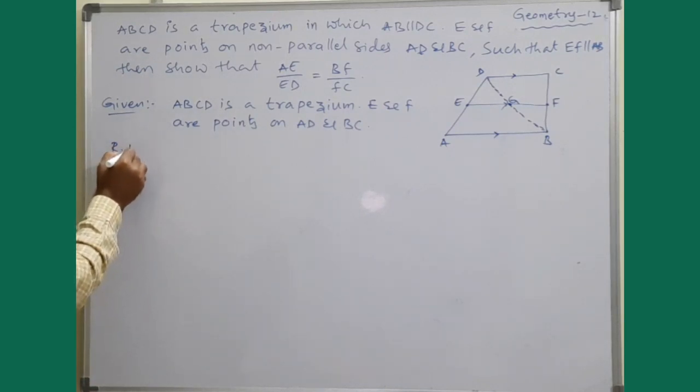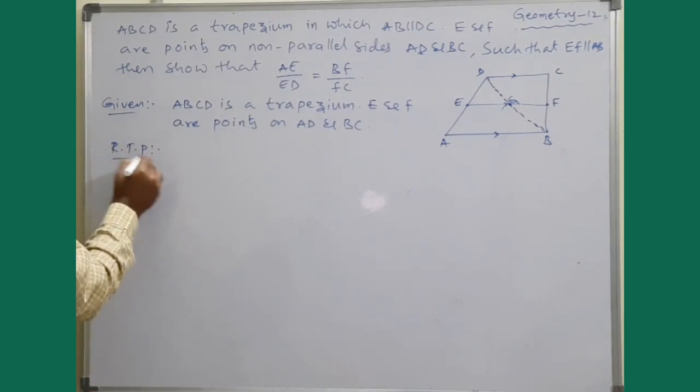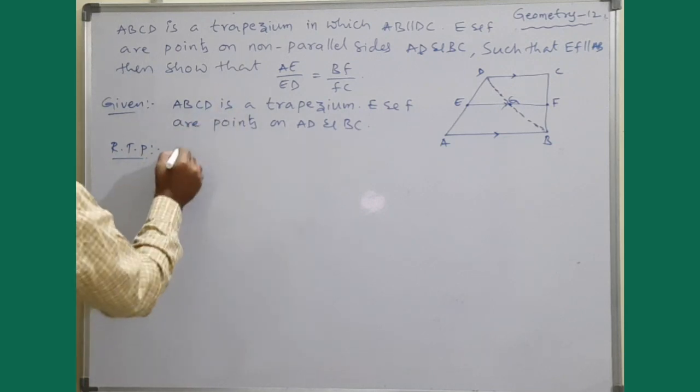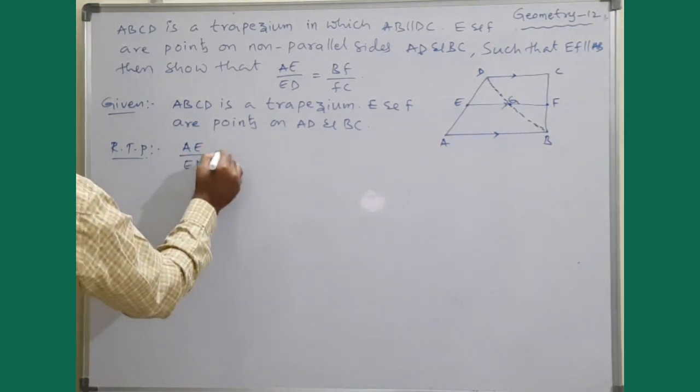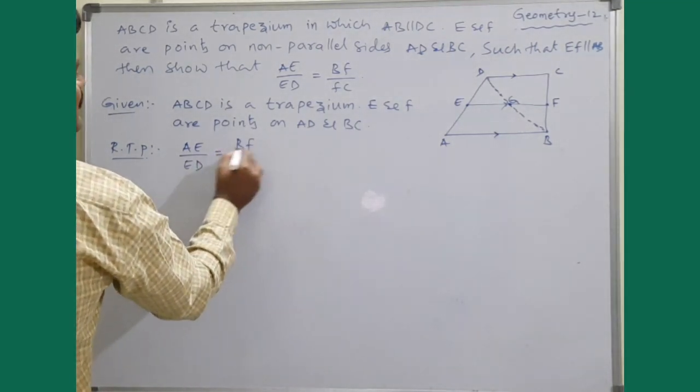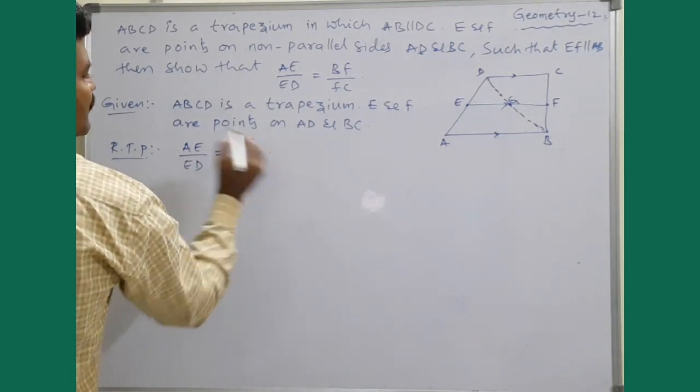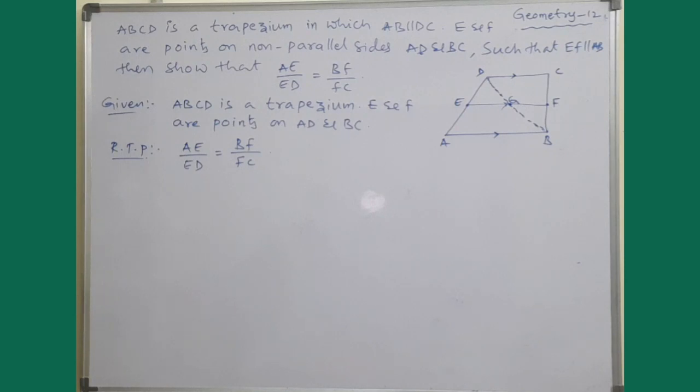What do we need to prove? We have to prove that AE by ED is equal to BF by FC.